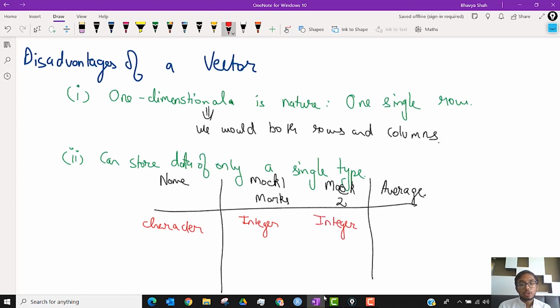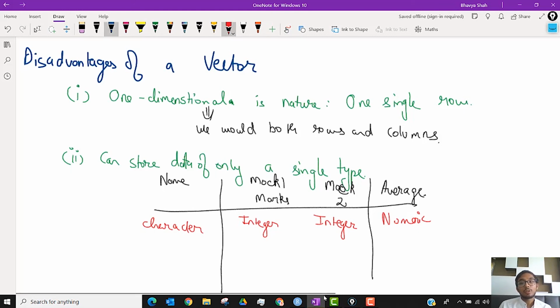So this is just going to be numeric. I would want all these four to coexist inside a single data structure so that I can use that data structure quite easily, right? So that I cannot get from a vector, and hence I'll require more data structures.